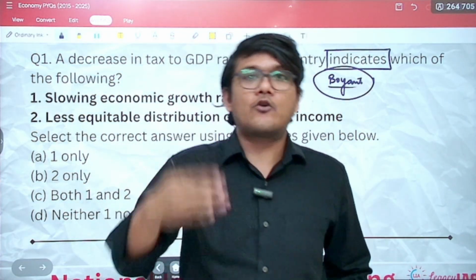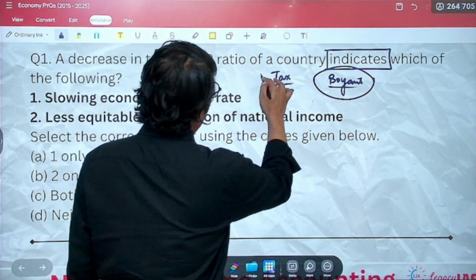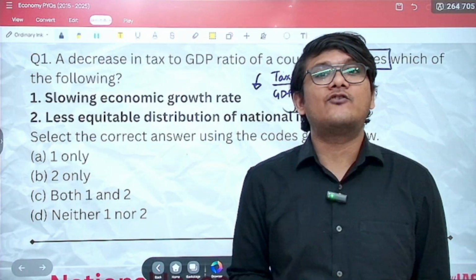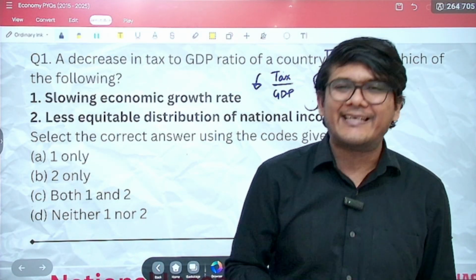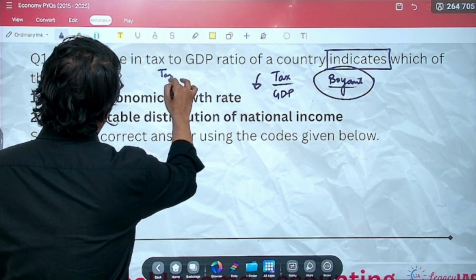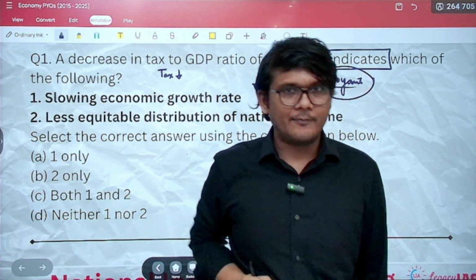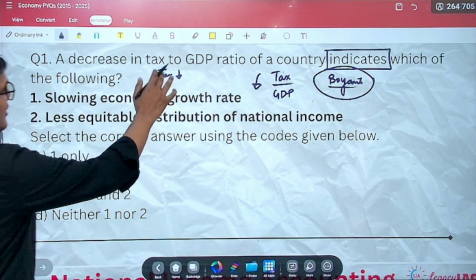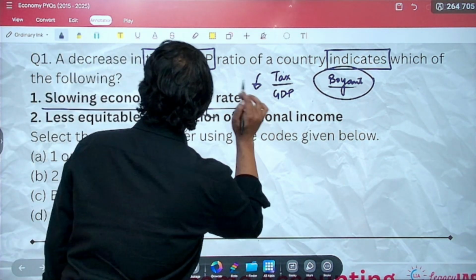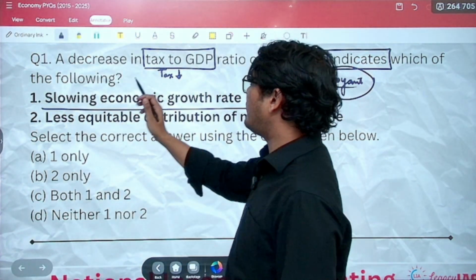That is what happens when the economy grows, right? But if the tax to GDP ratio is going down, that means the tax collection is declining. When will the tax collection decline? When the GDP is going down. When does the GDP go down or does not increase much? When there is a slowdown. So in a slowdown scenario, the tax is going to go down by a sharper amount than the decline in the GDP. That means what? That means that this reduction or decrease in tax to GDP ratio would be corresponding to a slowing economic growth rate. So statement 1 is correct.